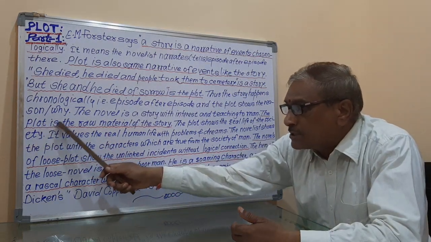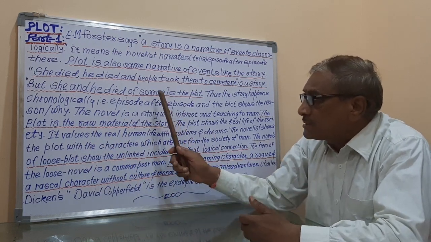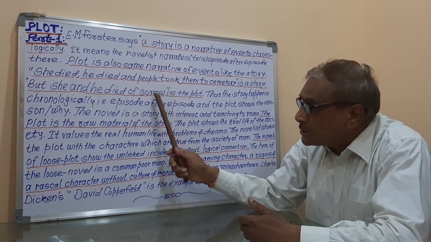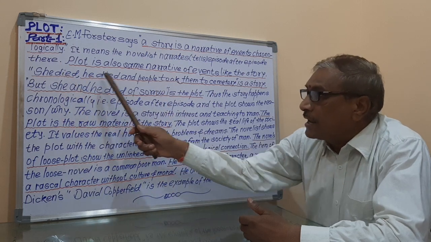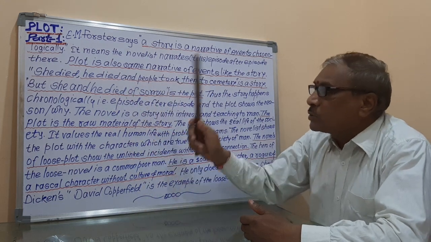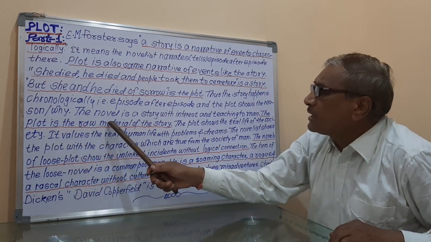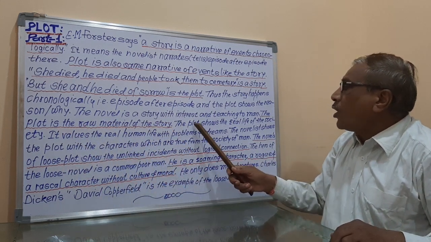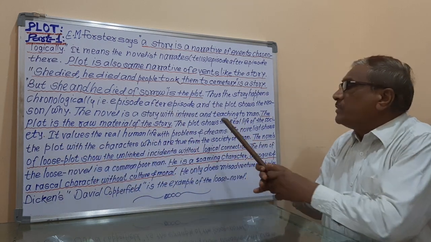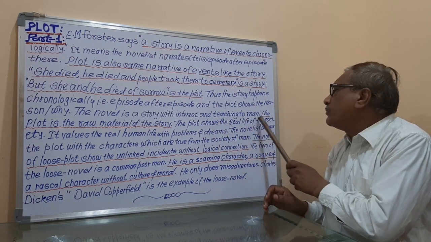I will say that this sorrow is the plot, and this sorrow is the reason, and only because of this sorrow she died and he died, and then people took them to the cemetery and the story happened. So it is very clear that the plot is the raw material of the story. The plot shows the real life of the society. It means that the plot is there which shows the real life of the society.